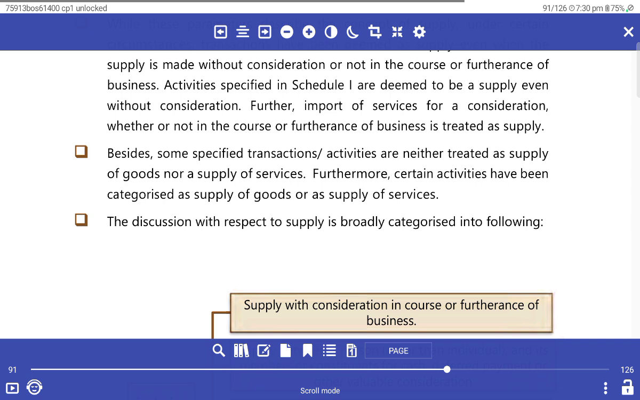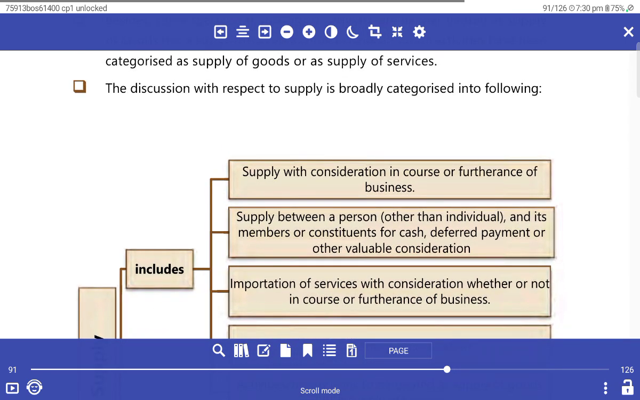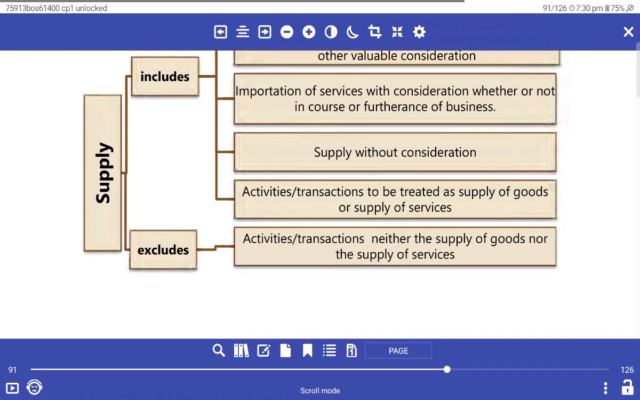Furthermore, certain activities are to be categorized as supply of goods or service. Discussion on the respective supply categories follows. Supply includes and excludes.